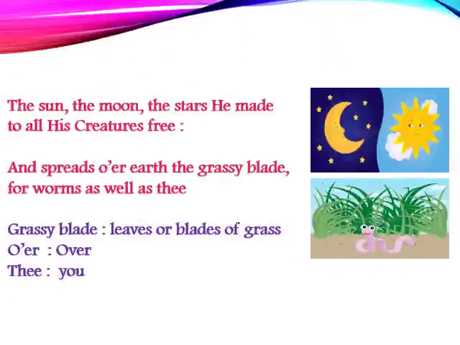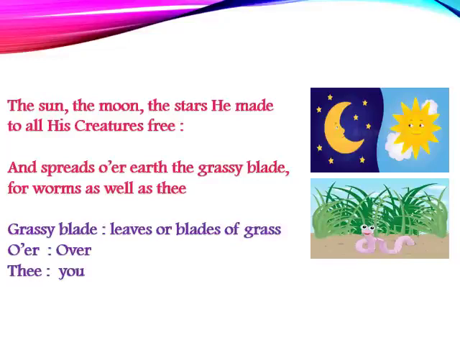Moving on with the next line, children. The sun, the moon, the stars he made, to all his creatures free. This line means God not only made living creatures, he also made the universe: the sun, moon, stars and all the heavenly objects. He made this as a gift for all his creatures.